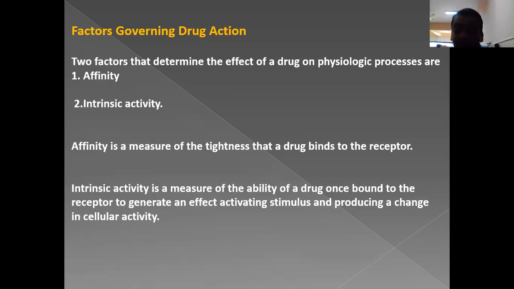Intrinsic activity measures the ability of the drug, once bound to the receptor, to generate an effective activity, which can either stimulate or produce changes in cellular activity, with certain modulation at the intracellular level. These are the factors involved in the receptor mechanism.